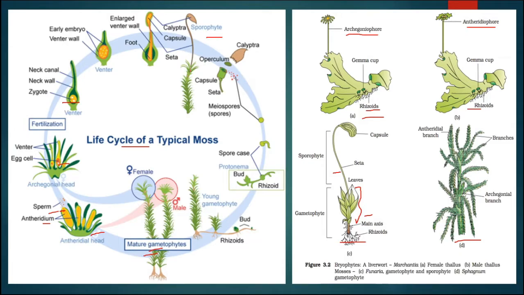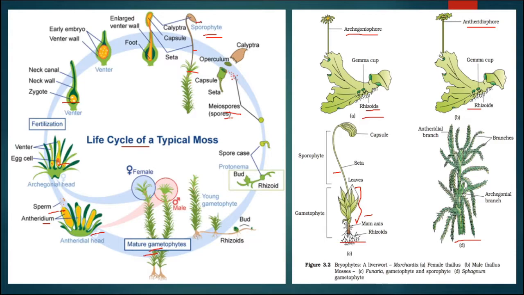This sporophyte will develop on the plant body, that is the gametophyte itself. It has no independent existence and depends on the gametophyte for support as well as for food. It will not perform photosynthesis. This sporophyte will undergo meiosis and after meiosis produce the spores.